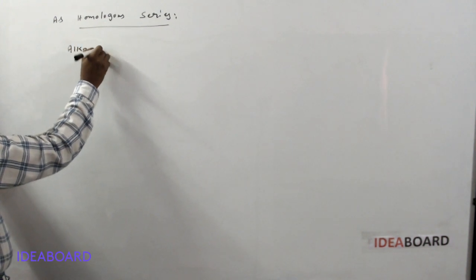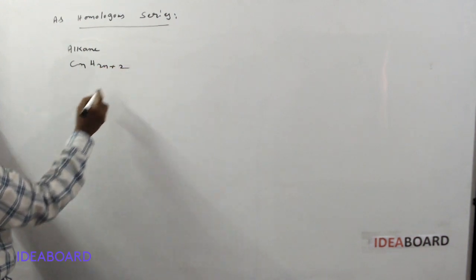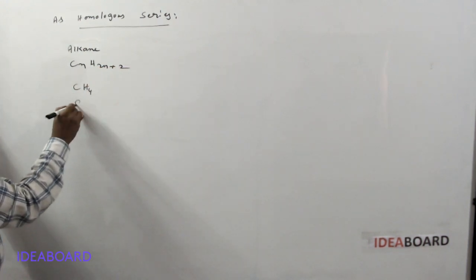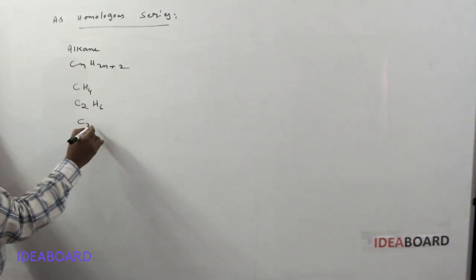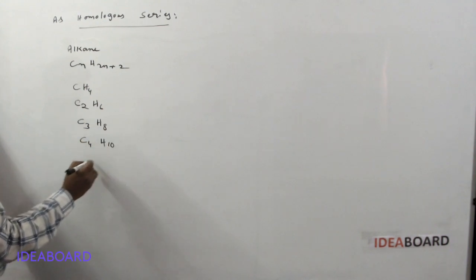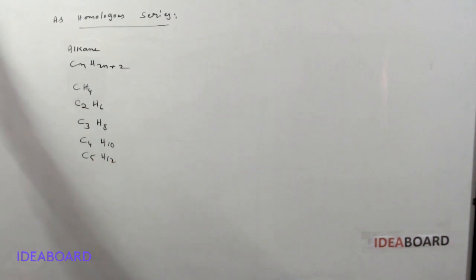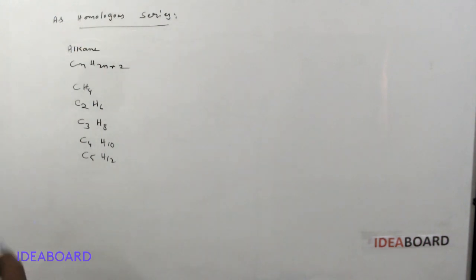You know alkanes have the general formula CnH2n plus 2. What is the first compound in alkanes? CH4. The next compound is C2H6. Next is C3H8. Next is C4H10. Next is C5H12. So all these compounds are called a homologous series.